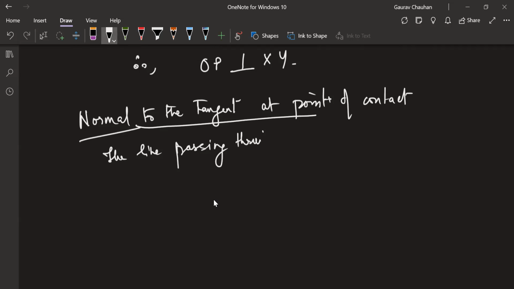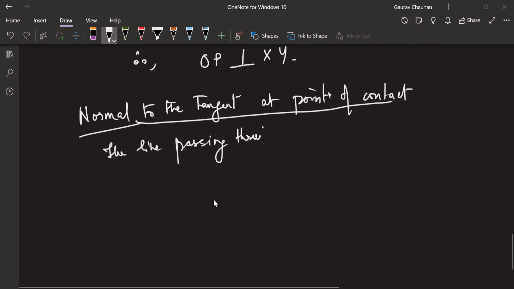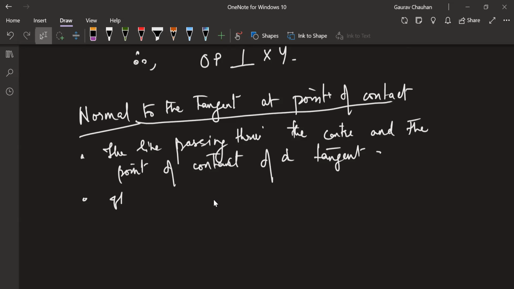You can simply write in the above diagram, OP is the normal to the tangent, or you can write the line passing through the center and the point of contact of a tangent. It is called normal because it is perpendicular.